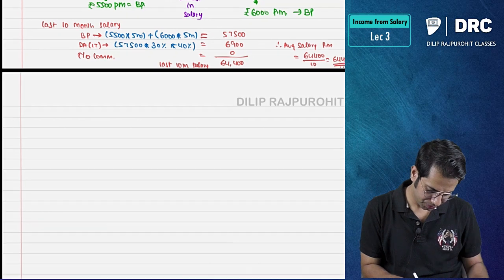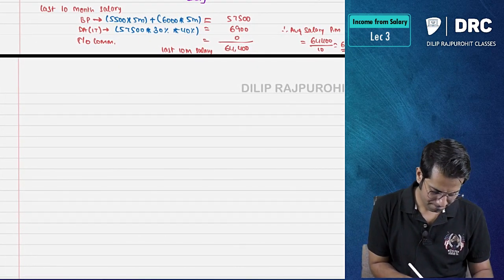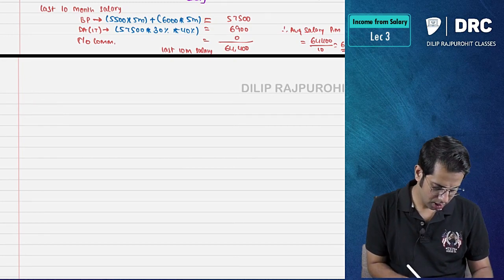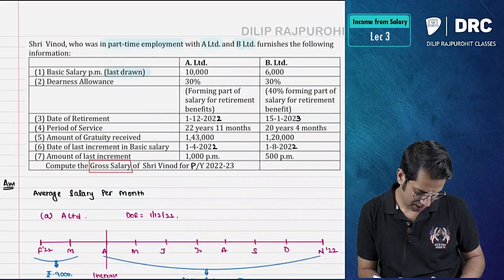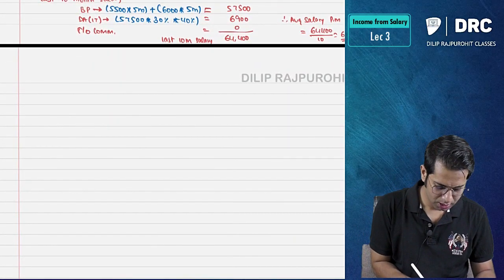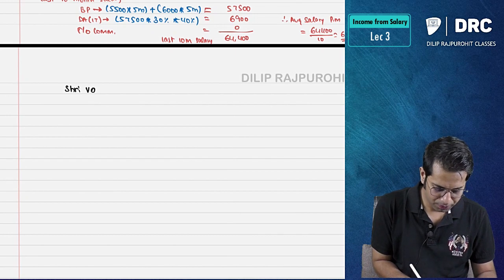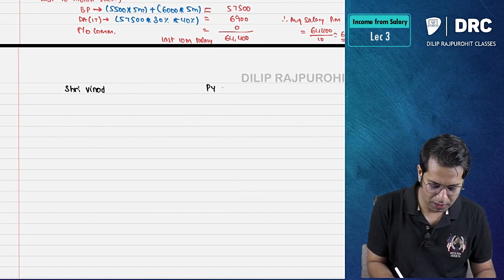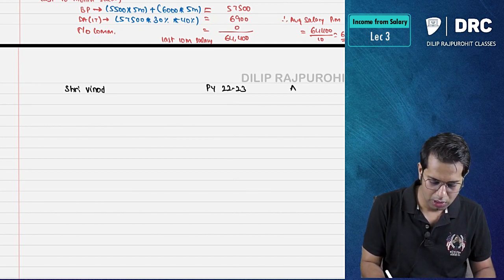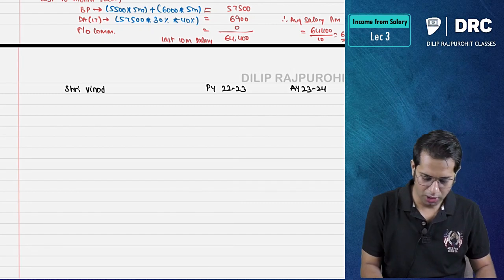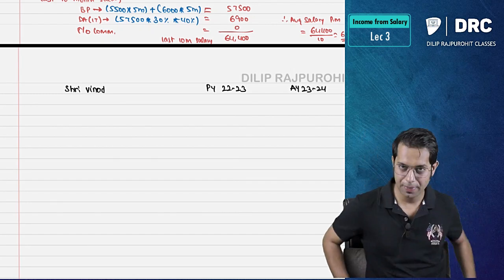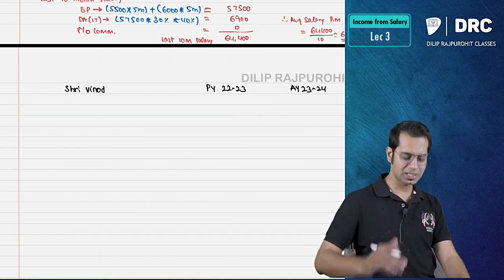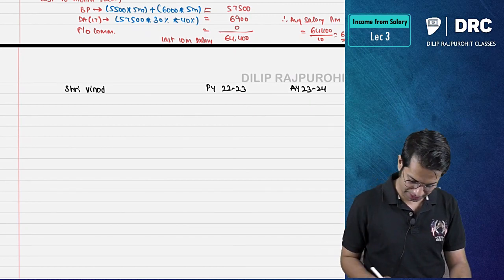Computation of... Sir, you are not writing the name, sir. What is the name of the SSC? Sri Govind, Sri Vinod, Sri Vinod. Previous year 22-23, assessment year 23-24. Normally in salary chapter there are no amendments. Therefore these videos can be used by any person who is writing examination in any of the attempt.